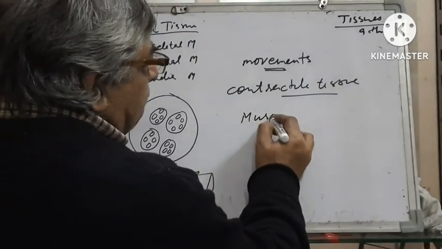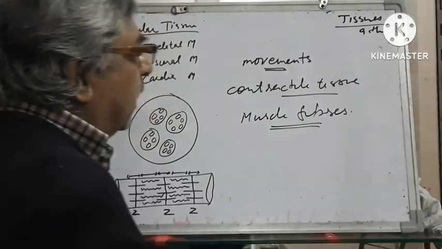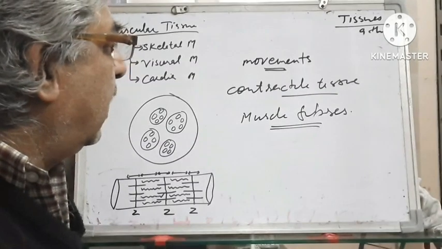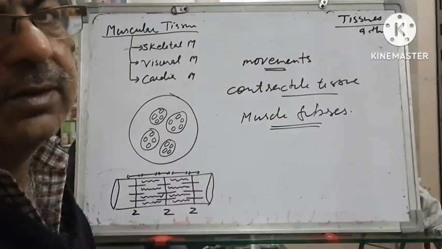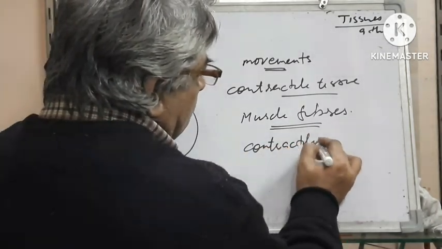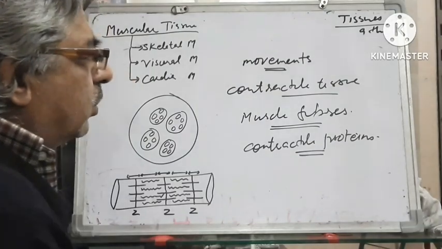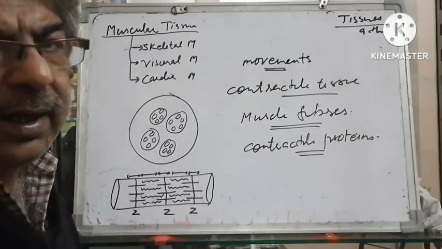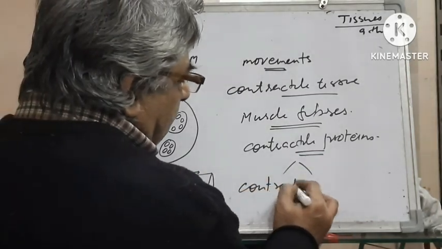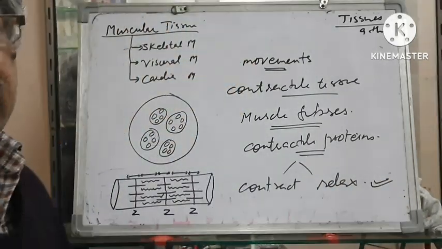Muscle cells are known as muscle fibers. And these fibers are special in the sense that they contain contractile proteins, so that the muscles may contract and relax. This is the special feature of the muscular tissue.